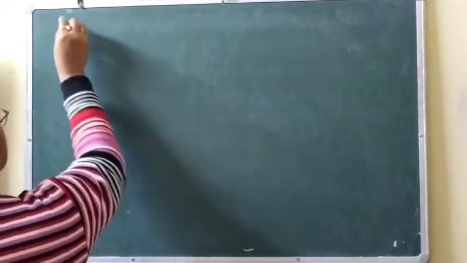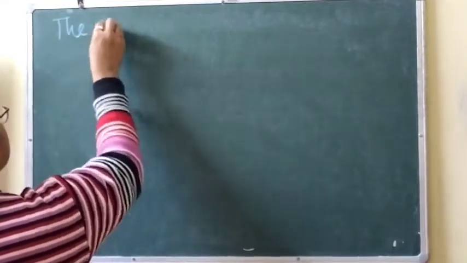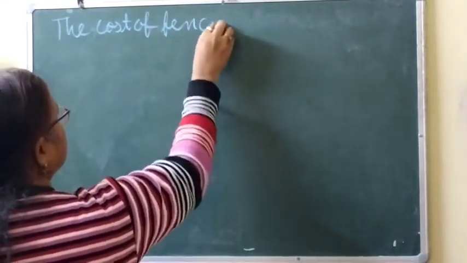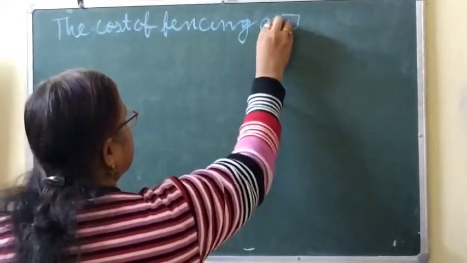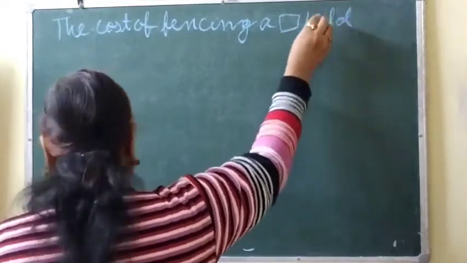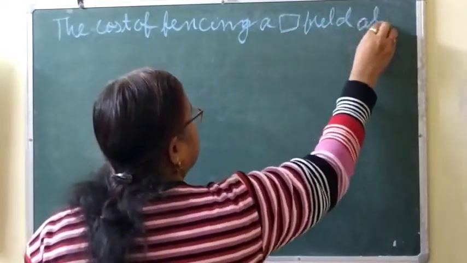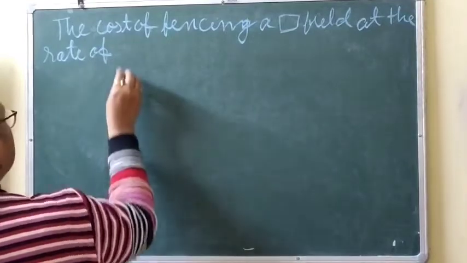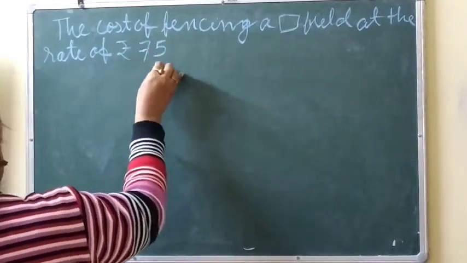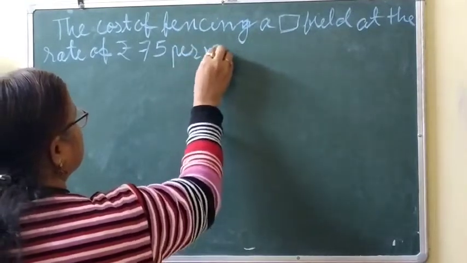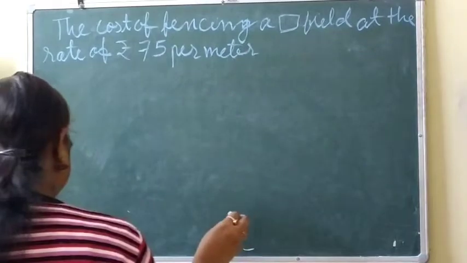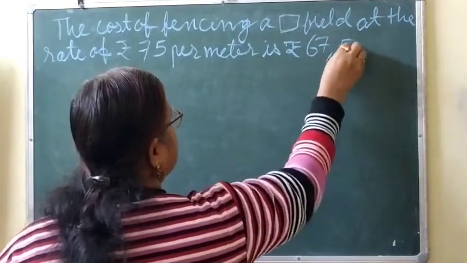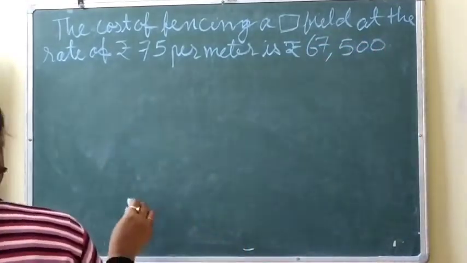The cost of fencing a square field at the rate of rupees 75 per meter is rupees 67,500.